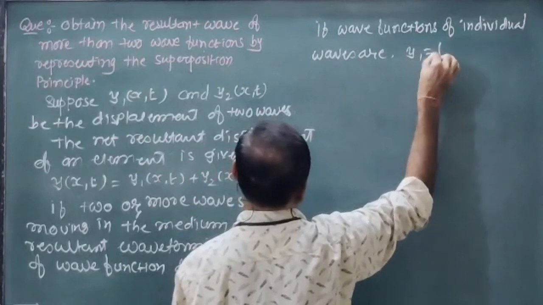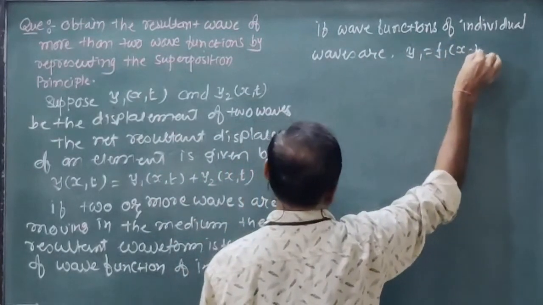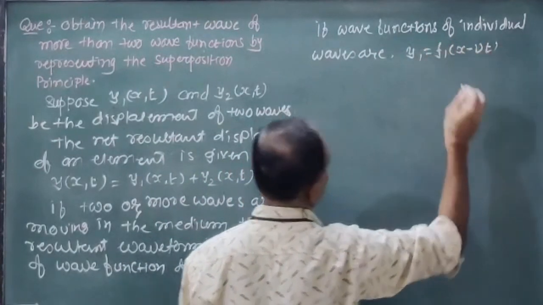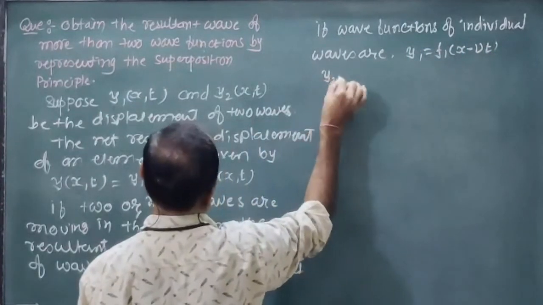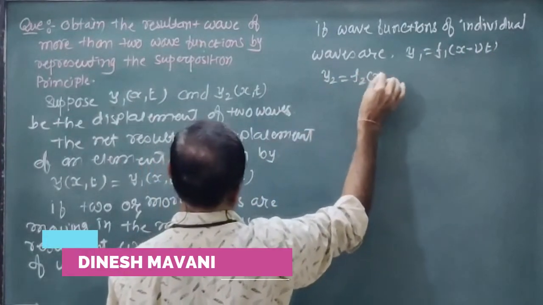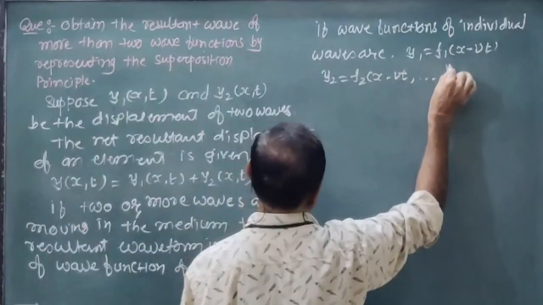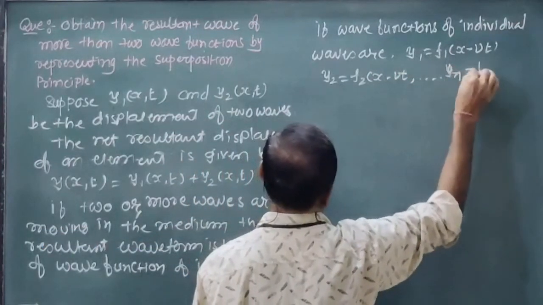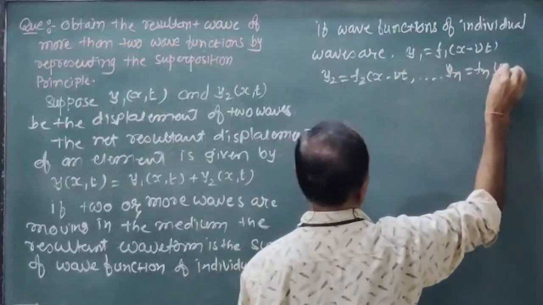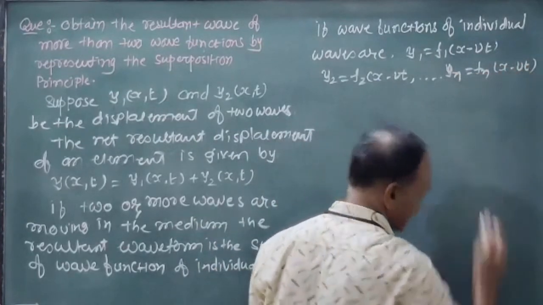y1 equals f1(x minus vt), y2 equals f2(x minus vt), and so on, for n, yn equals fn(x minus vt).